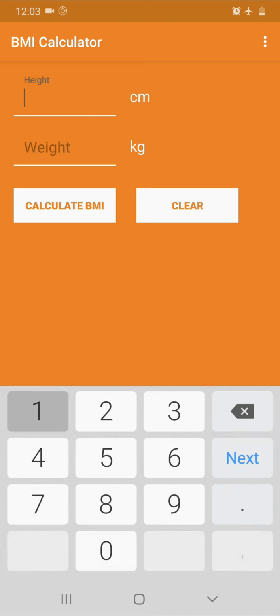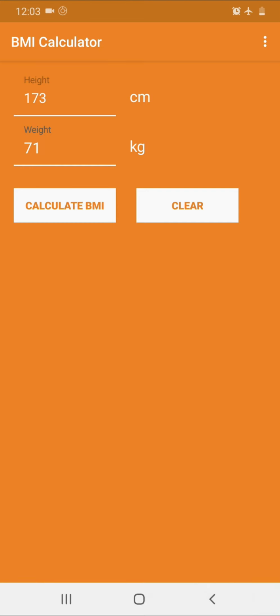Suppose you have a height around 173 and weight around 71, and click on calculate BMI. It will show you the result of your BMI. Your BMI is 23.7 kg per meter square. This is considered normal.